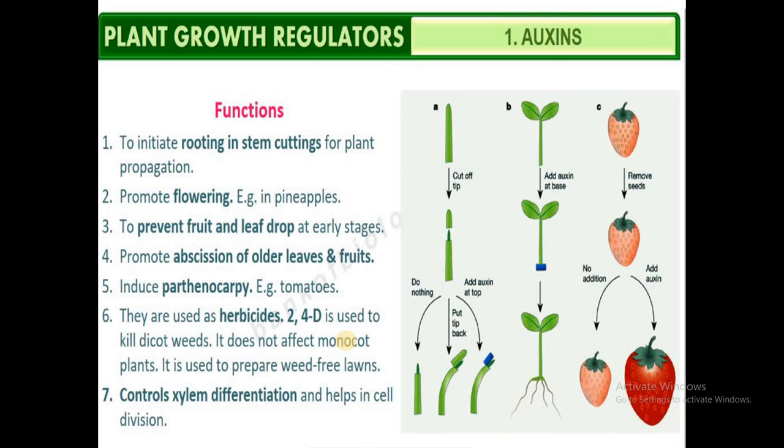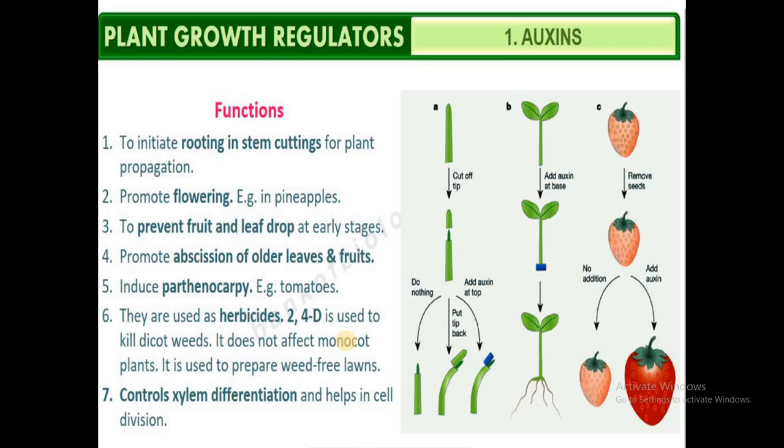Coming to the physiological effects or the functions of the auxins, auxins are known to initiate roots in stem cuttings, hence they are useful in vegetative propagation of plants. Whenever you take a cutting of, say, a hibiscus plant and insert that cutting into the soil, there must be initiation of roots from that cutting. That initiation of roots from the stem cuttings is brought about by the auxins.